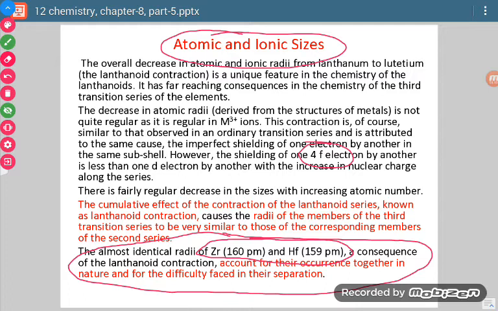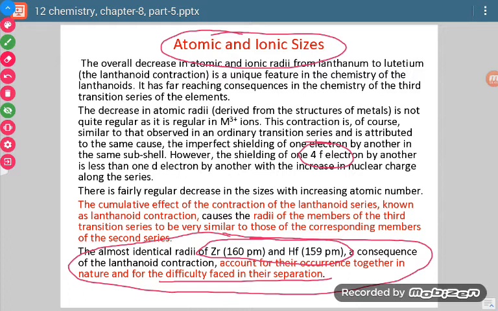Just like zirconium and hafnium, they have just 1 picometer difference in their radius. Because of this very minute difference, it is very difficult when they are found in nature. They will both be together and it will be very difficult to separate them. So one consequence of lanthanoid contraction is difficulty in the separation of lanthanoids.